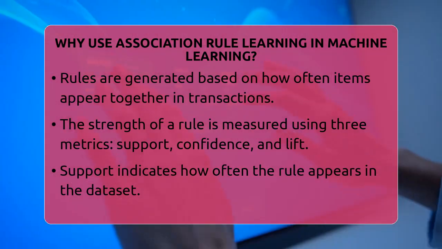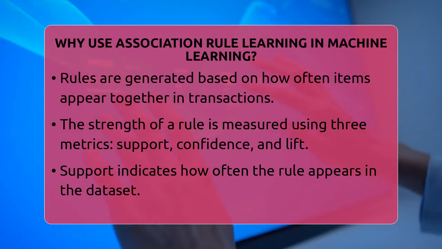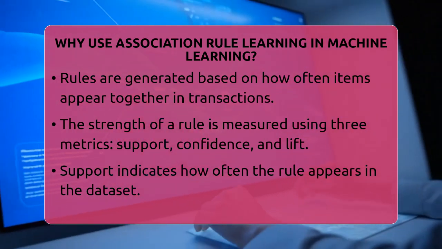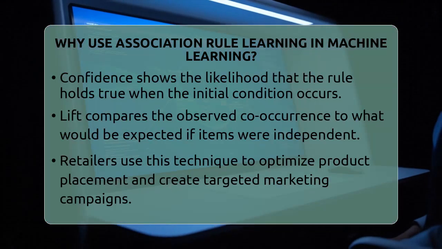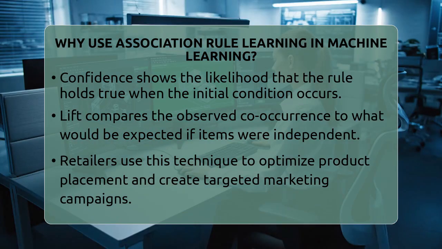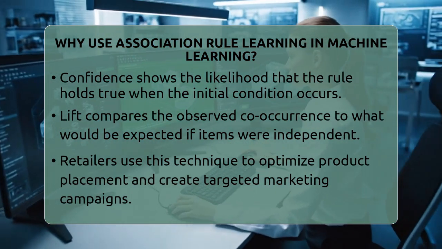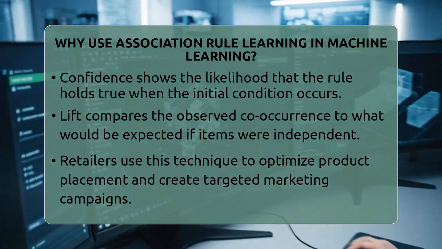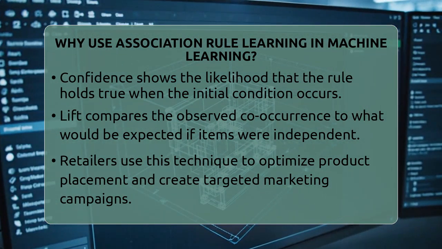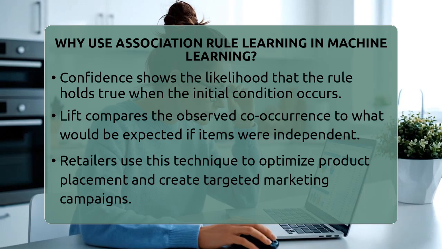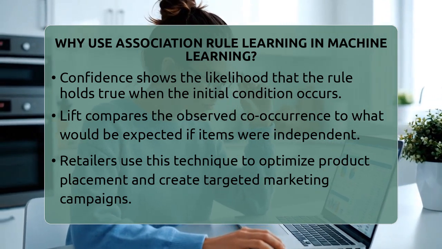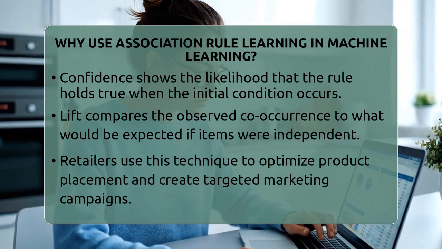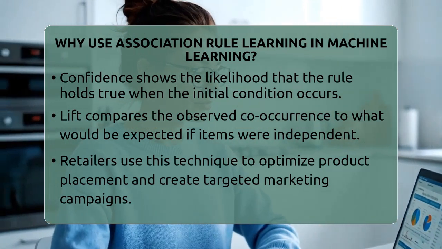To measure how good these rules are, we use three main ideas. Support tells us how many times the rule appears in the data. Confidence shows how often the rule is correct when the first part happens. Lift compares how often the second part occurs with the first versus how often it happens overall. These metrics help decide which rules are meaningful and worth paying attention to.